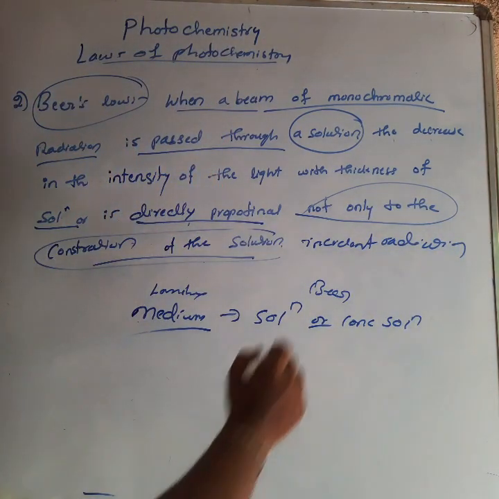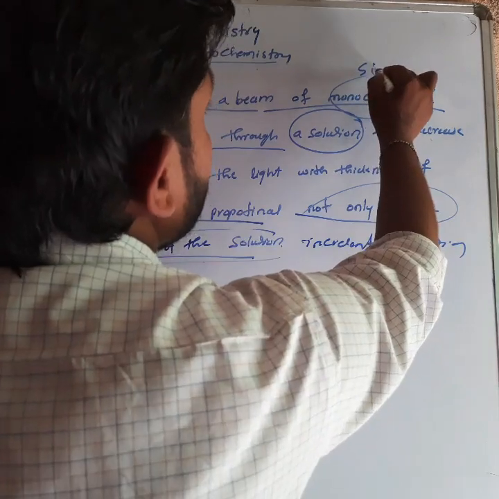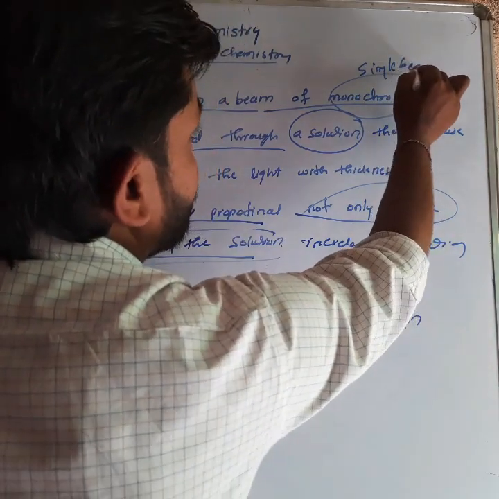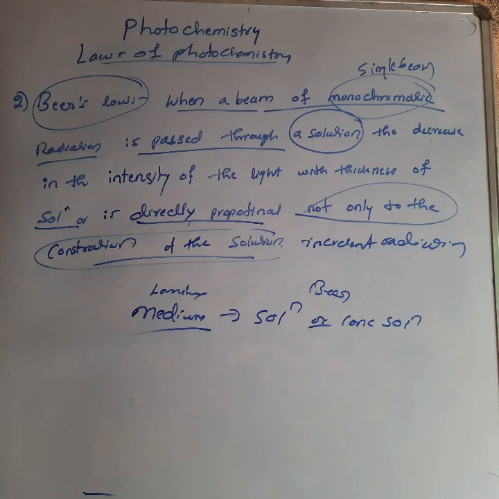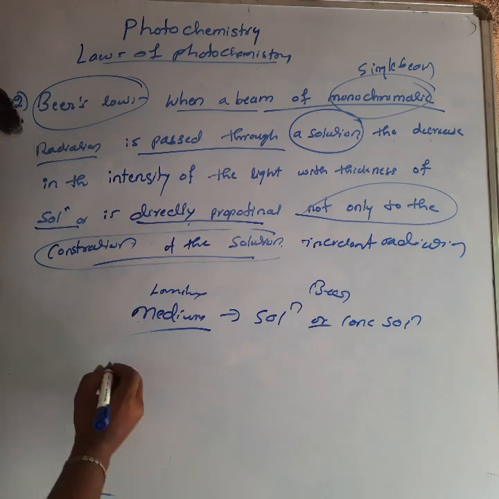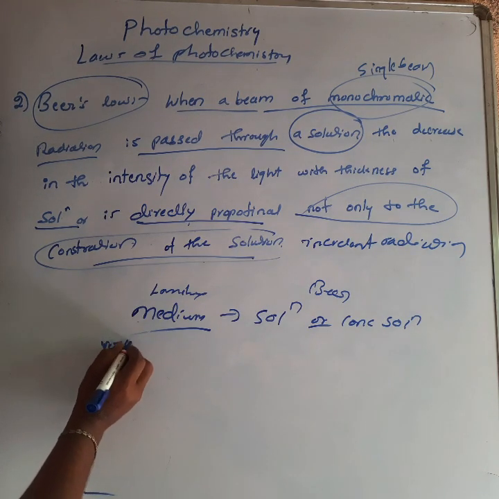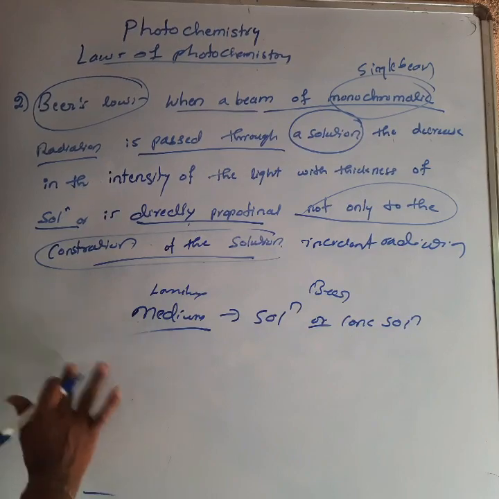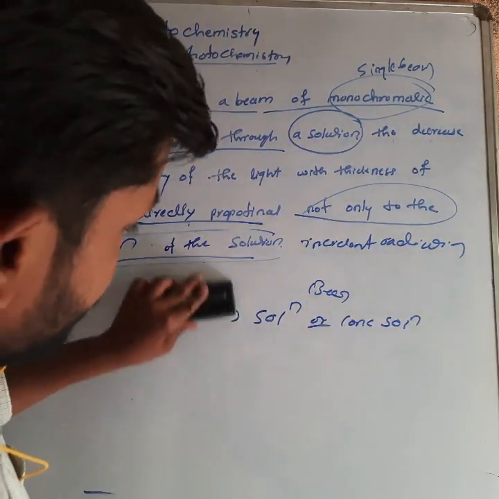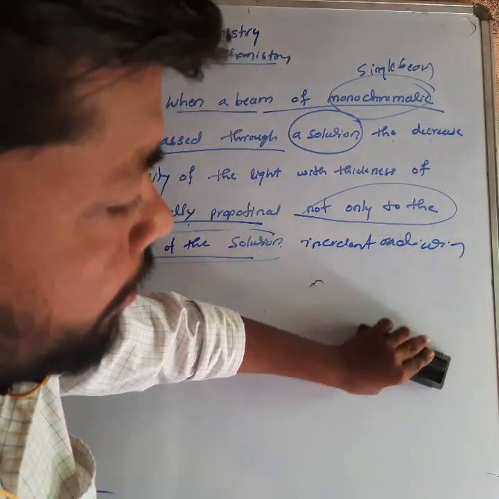Monochromatic light, as I already told you, means a single beam of light. When a single beam of light is passed through a solution, whatever solution you take, the intensity of the light with the thickness of the solution is directly proportional to the incident ray and also to the concentration. You can study this in the verification of the Beer-Lambert law, or in the colorimetric experiment you will perform in your fifth semester.